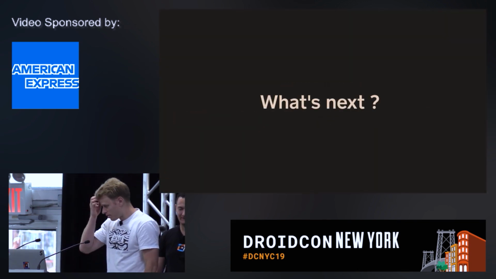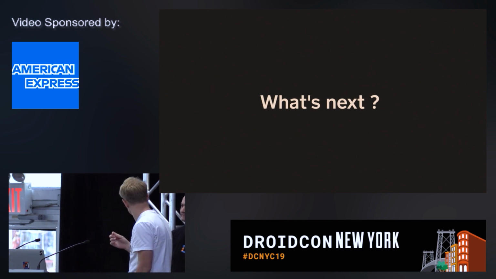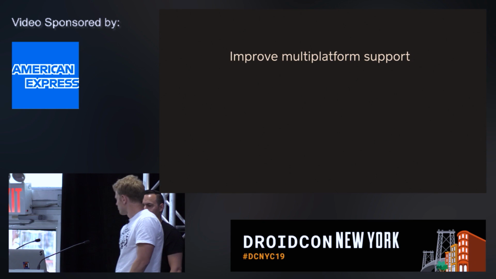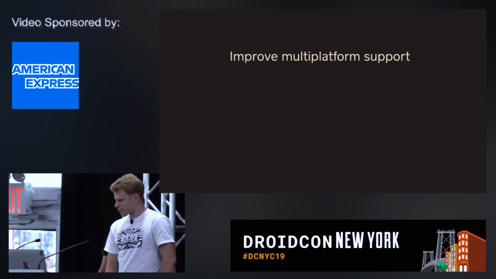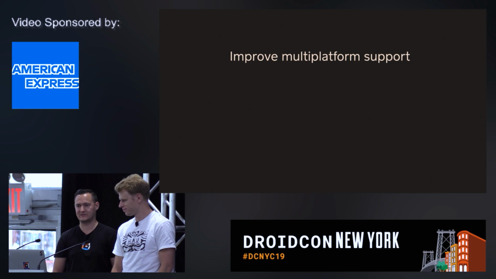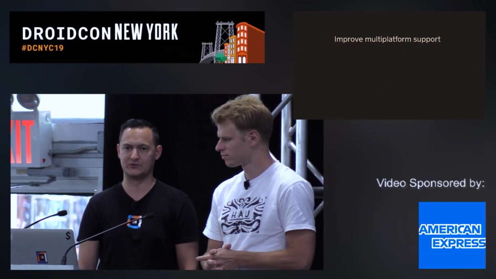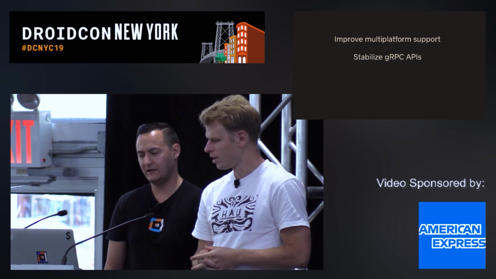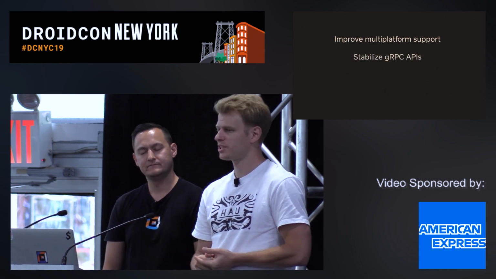And so what's next? Yeah, so there are still a lot of things to work on. Firstly, I guess we really want to finish the multi-platform story and be able to run all of this not only on JVM, but maybe on our iOS client and so on. We want to finish some gRPC APIs.